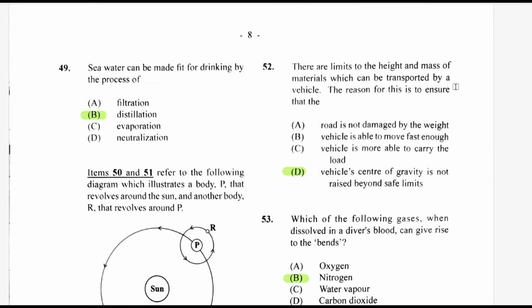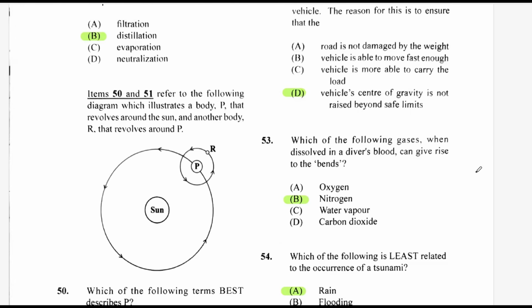There are limits to the height and mass of materials which can be transported by a vehicle. The reason for this is to ensure that the vehicle's center of gravity is not raised beyond safe limits. That is correct. Question 53. Which of the following gases, when dissolved in a diver's blood, can give rise to the bends? That is nitrogen. The deeper a person goes, the more pressure there is on the body. Gases can dissolve into the blood and dissolve out of the blood and go into the joints